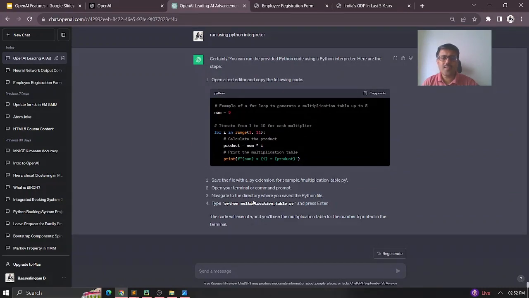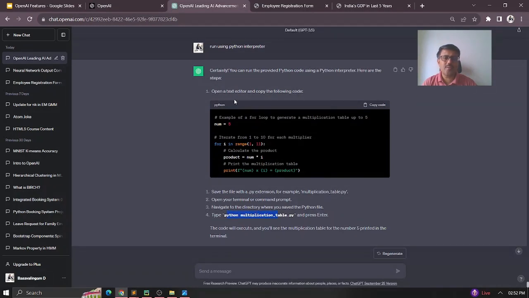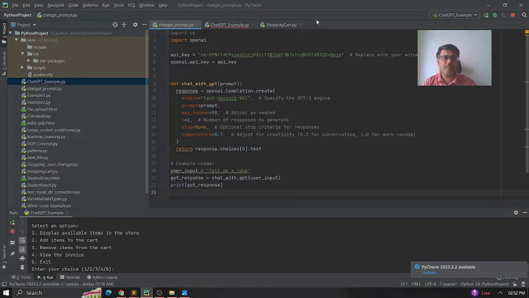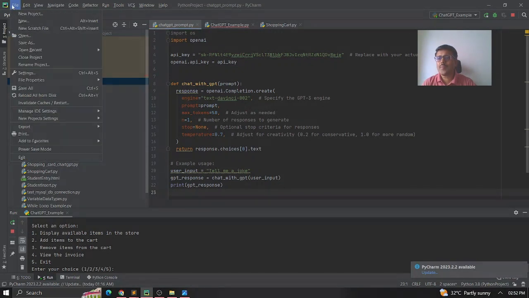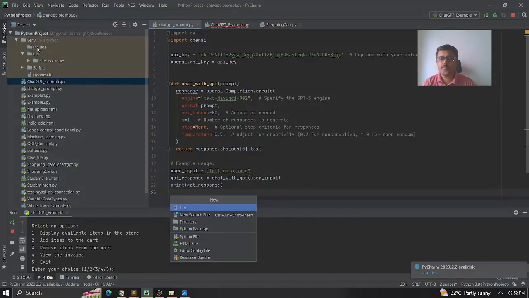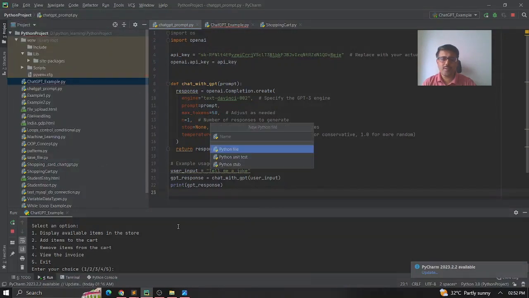Okay, so what it's saying is that I need to copy the file and then I need to run it. That's the method it is giving me on how to go about it. So I'm just copying this Python code. I just go to my Python editor, which I'm using here, and just say create new file.